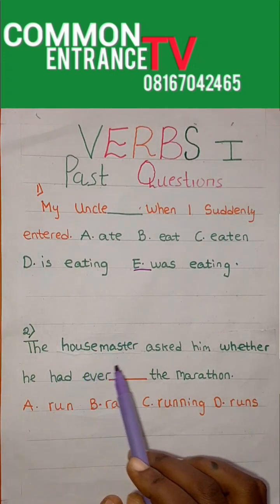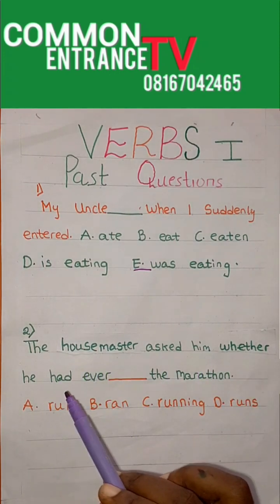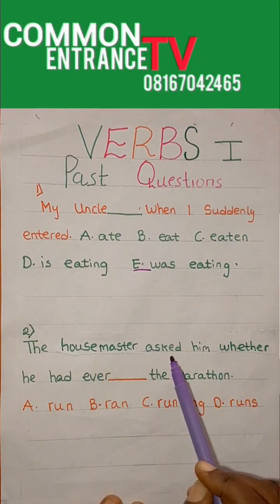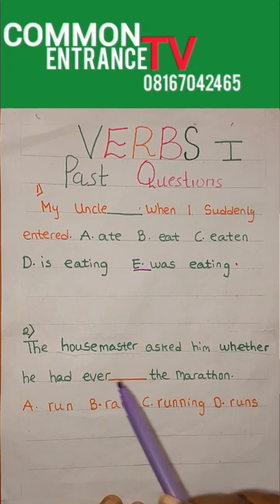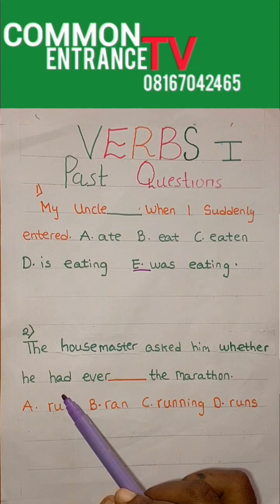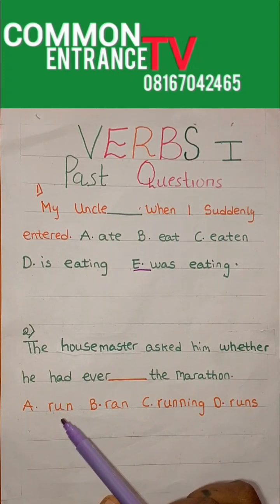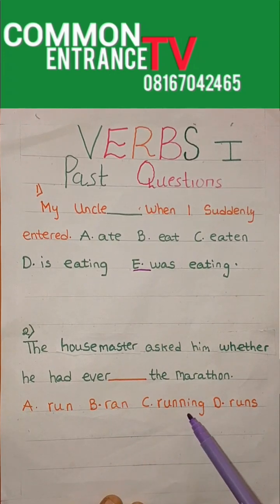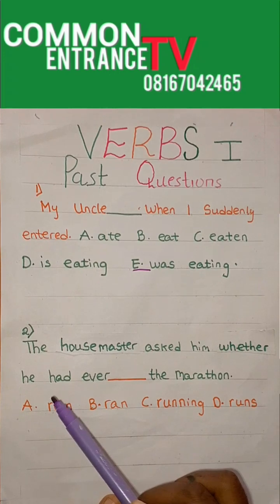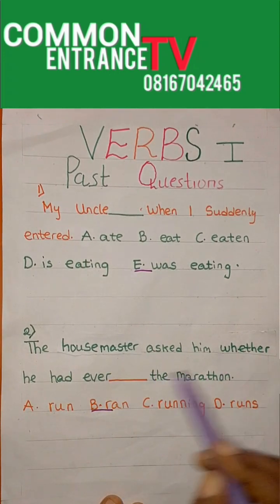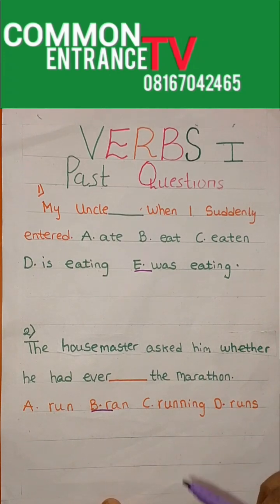Number two, the housemaster asked him whether he had ever dashed the marathon. Remember, the verb had is here, so we are going to look for the past of run. A says run, B says ran, C says running, and D says runs. Because of this verb had, our answer would be option B. The housemaster asked him whether he had ever run the marathon.